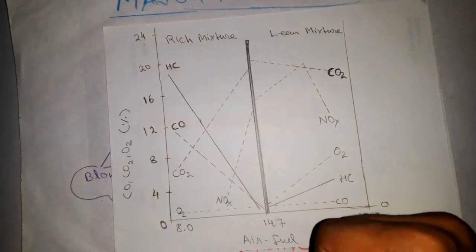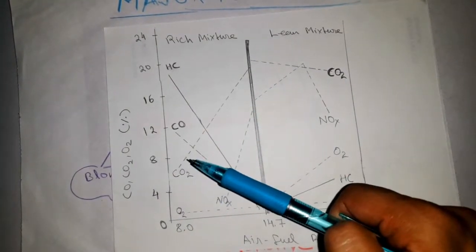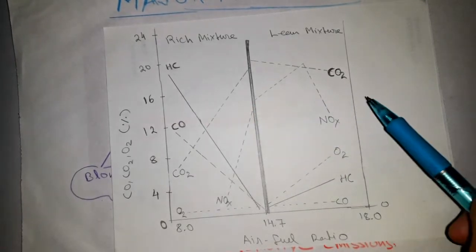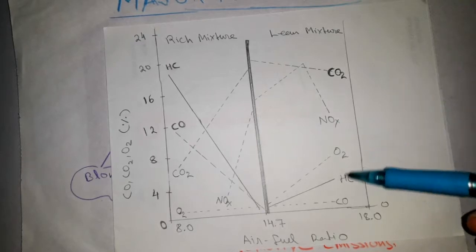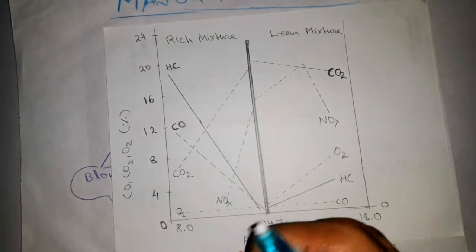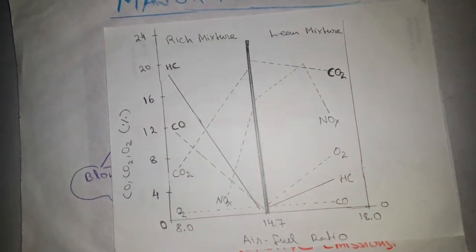So the problem here is that a lean mixture has more CO2 emission and a rich mixture has less CO2 but very high hydrocarbon and carbon monoxide emissions. That's the reason why we need alternative fuel for automobiles. Also, to reduce CO2 in our environment, we can only plant more and more trees, as CO2 is a greenhouse gas and it traps and absorbs sunlight in the form of heat to cause global warming. So plant more trees and save earth.